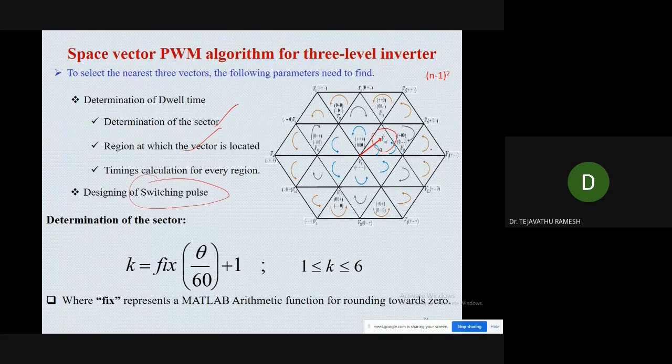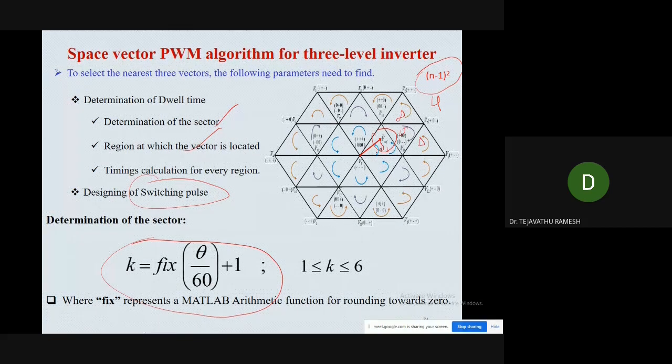So here our primary job is to calculate the sector, and the same formula will be followed to identify the sector. Then coming to the region number: in the 2-level inverter, we got only one region. But when we go for the 3-level inverter, it is (3 minus 1) squared, so 4 regions exist here. In which region has V reference fallen? Whether region 1, 2, 3 or 4?